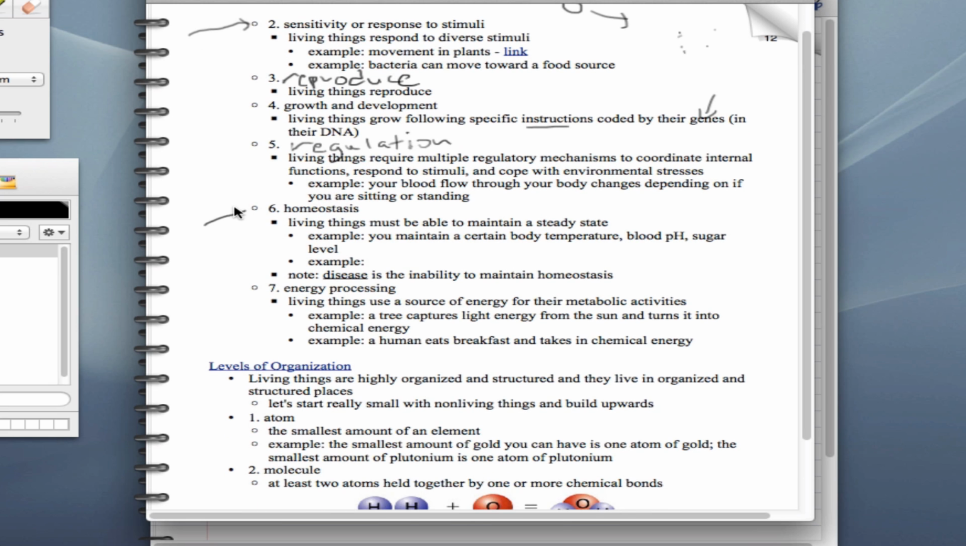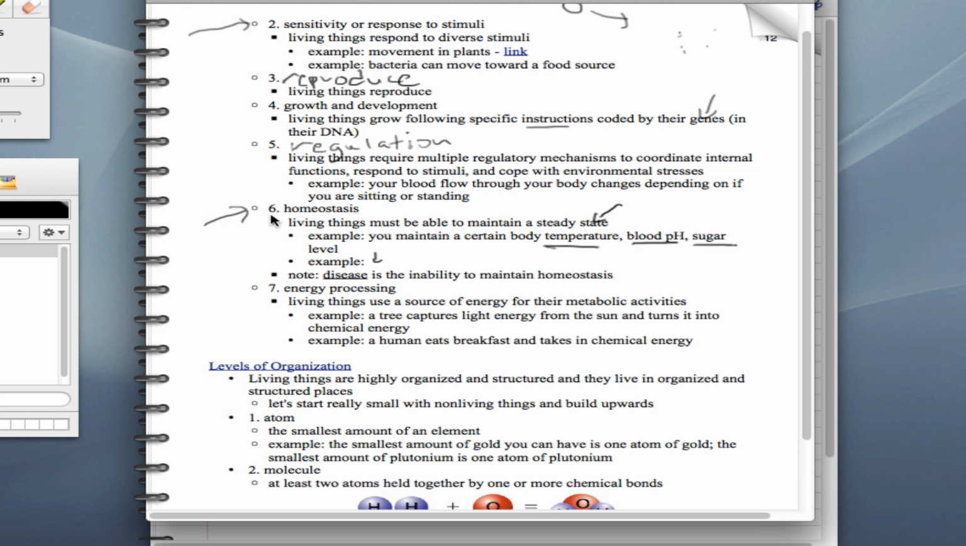Number 6 is homeostasis. Homeostasis means that things have to be maintained in a steady state. You maintain a certain body temperature at a steady state, a certain blood pH, a certain blood sugar level. There are many examples that you can come up with too of things that maintain homeostasis. I don't know why I have the word example here. These are all examples. Maybe I was going to try to think of some more.